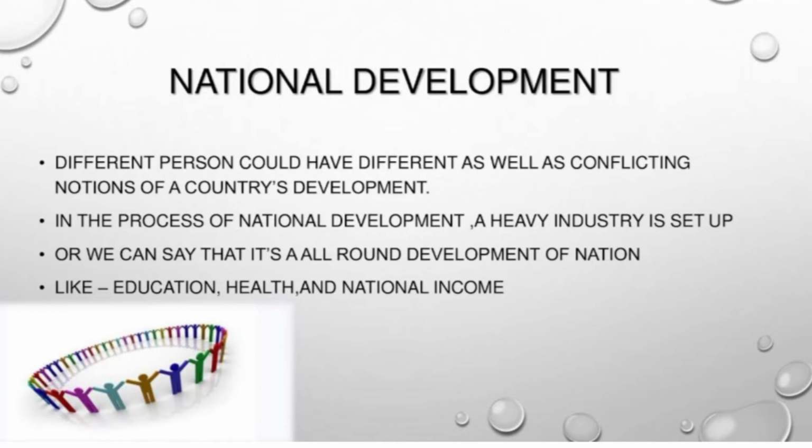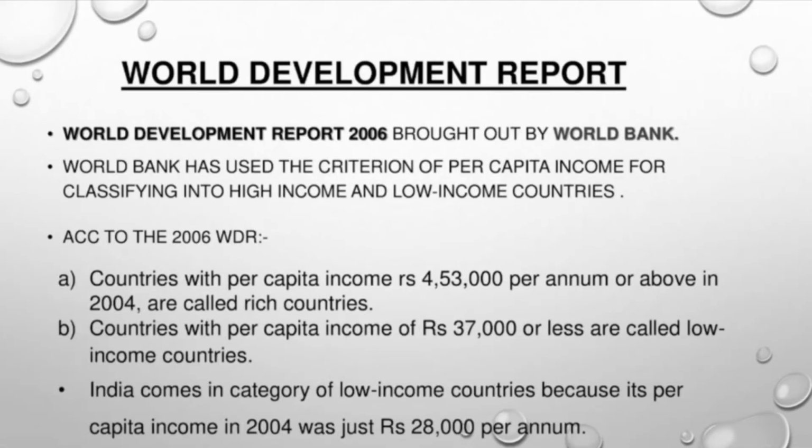Some may feel educational development, when everybody is educated, then the nation develops automatically. In the process of national development, heavy industry is set up, or we can say it's all round development of the nation, like education and national income, etc. These all indicate the nation's development.